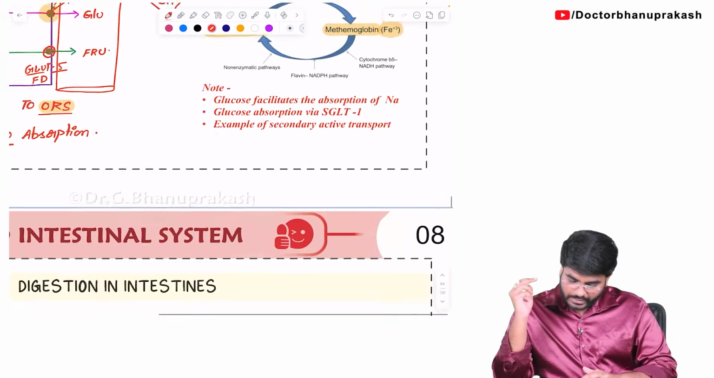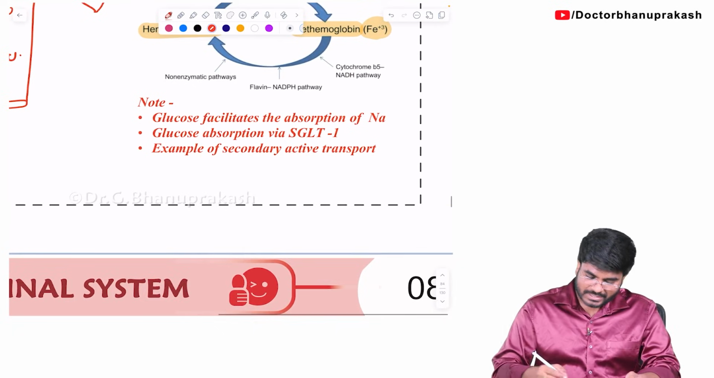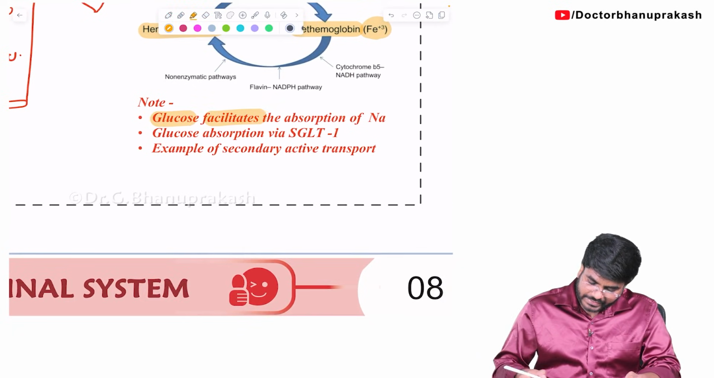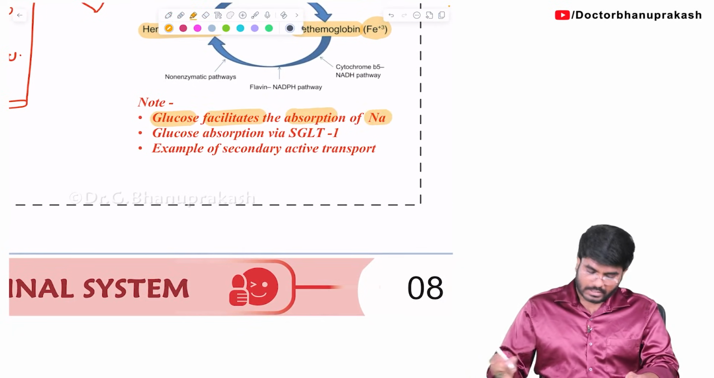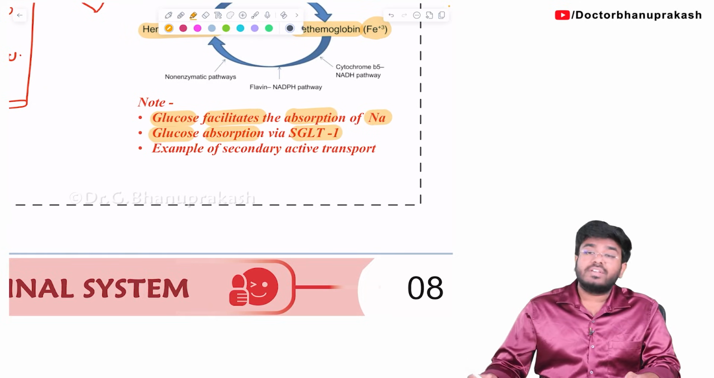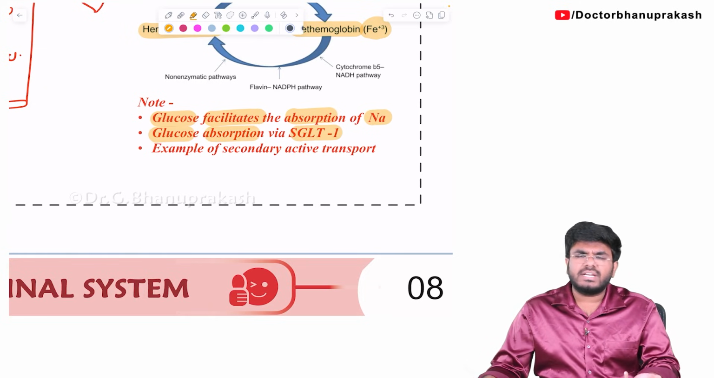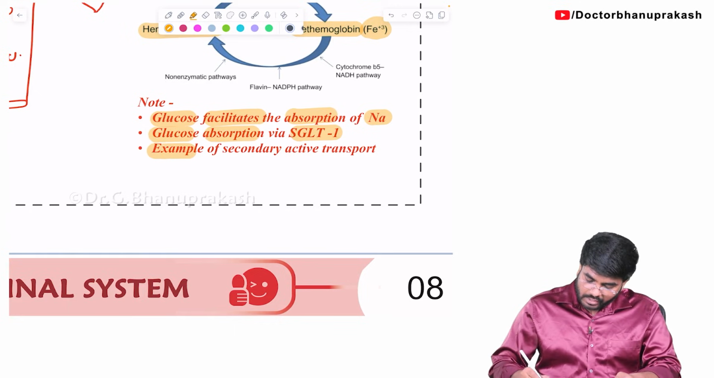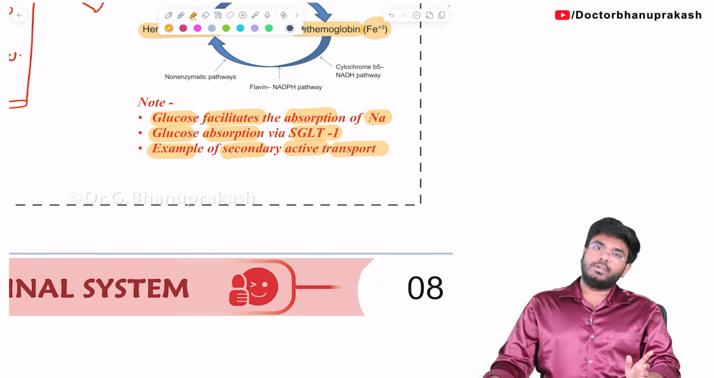That is the reason. Look at here. Tell me whether these statements are true or false. Just check. Glucose facilitates the absorption of sodium. True. Glucose absorption in the intestines is with the help of SGLT1. True. And always the SGLTs are examples of secondary active transport. Glucose absorption is an example of secondary active transport. True.